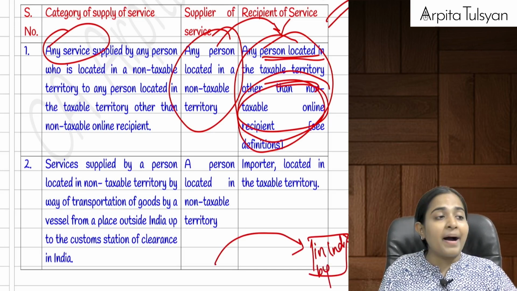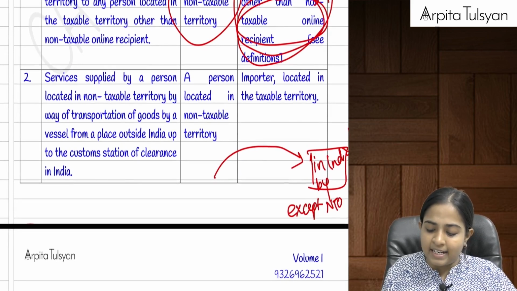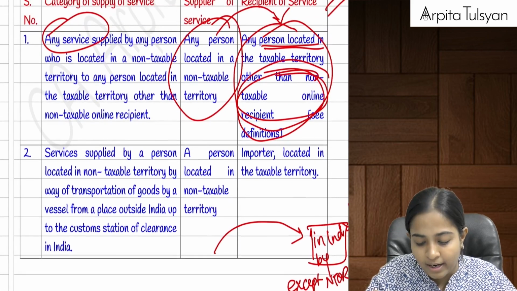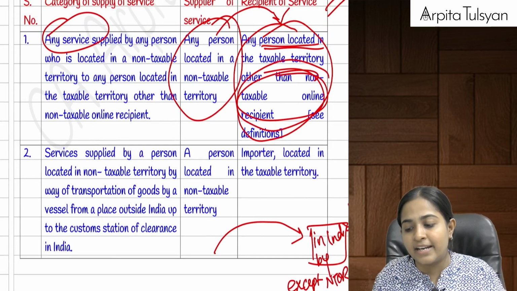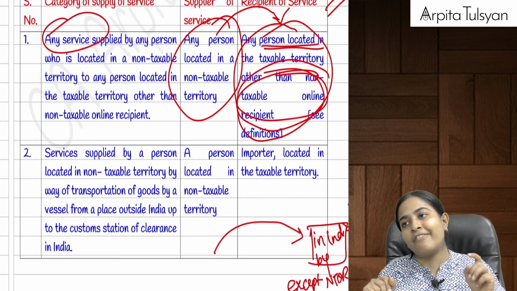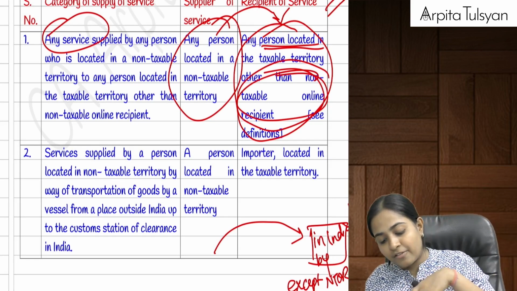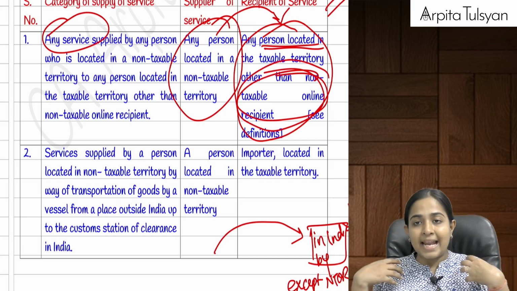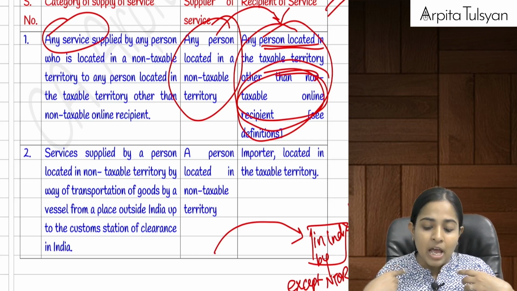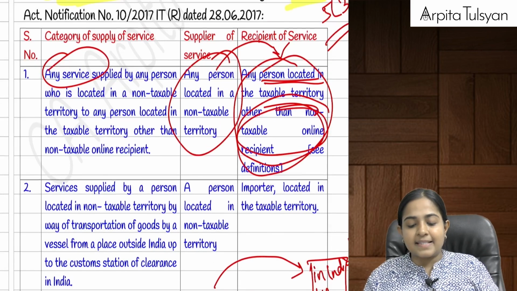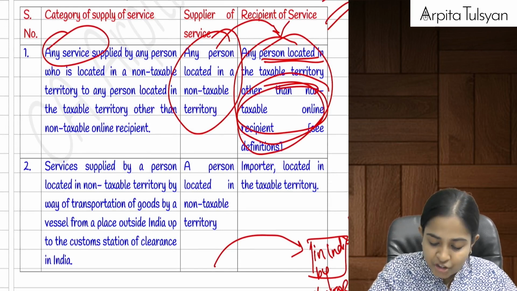It is received by any particular person, but except for NTOR, except for a non-taxable online recipient. Let's say I want to design my website. This example I had already given you in the main lecture. I have taken some designing services online. So that is importation of services taken from outside India, and it is received by a person located in the taxable territory. I am required to pay the GST on it under reverse charge mechanism.